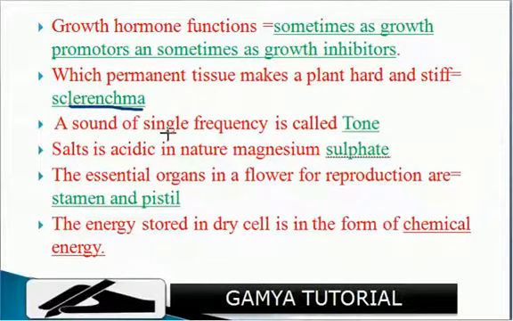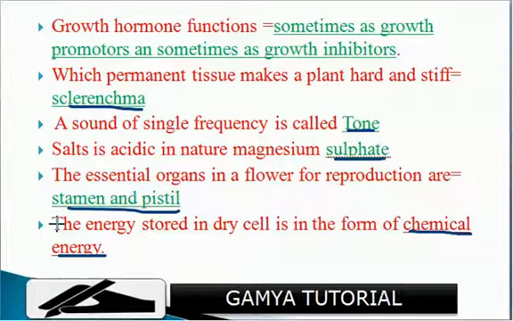A sound of single frequency is called a tone. The salt that is acidic in nature is magnesium sulfate. The essential organs in a flower for reproduction are stamen and pistil. The energy stored in a dry cell is in the form of chemical energy. Okay.